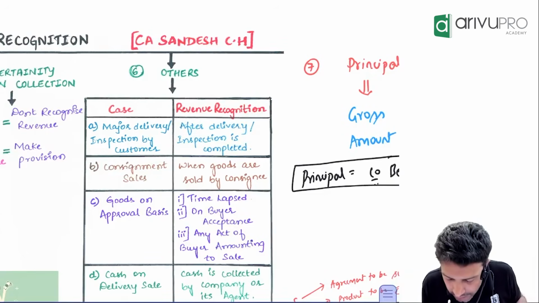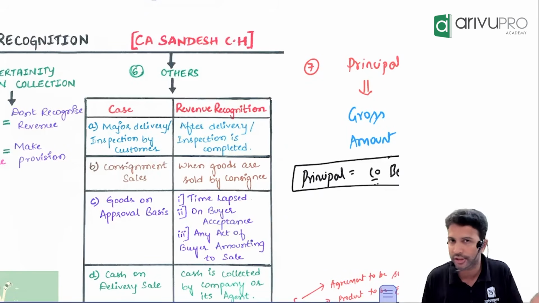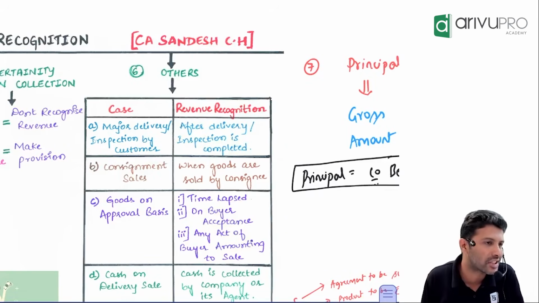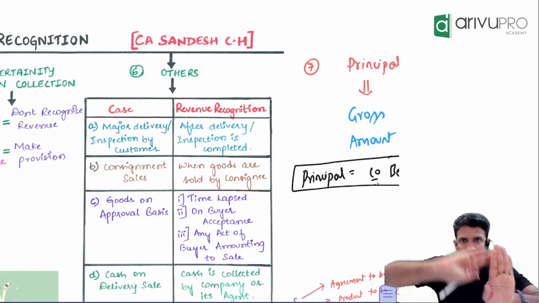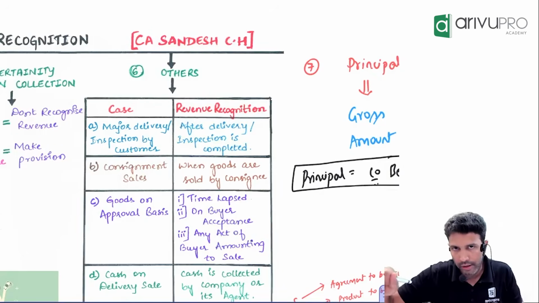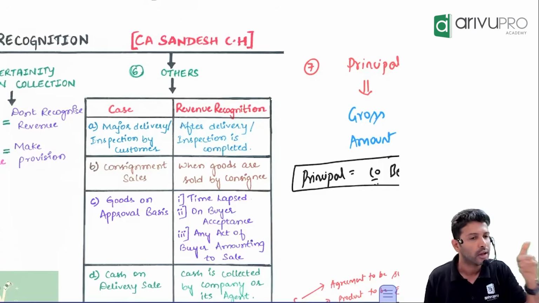Only when the consignee sells the goods to the customer, you should recognize the revenue. Because you can't sell the goods to your agent. Agent is simply helping you to make the sale. So when you send the goods to your agent, you cannot book revenue. Only when that agent sells it to the final customer, you can recognize the revenue.